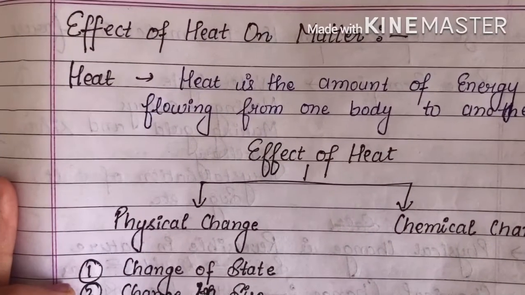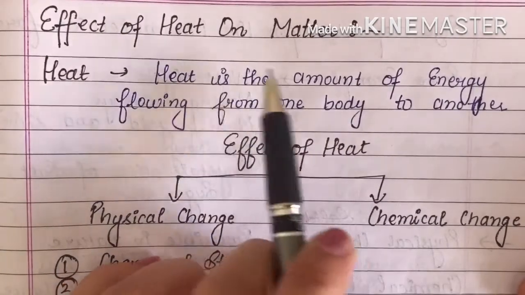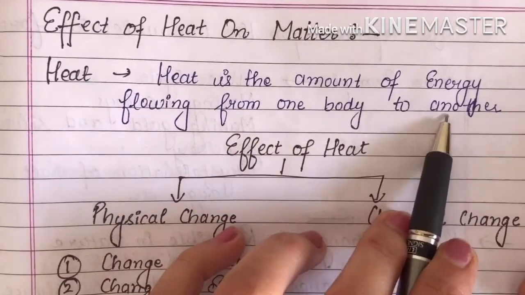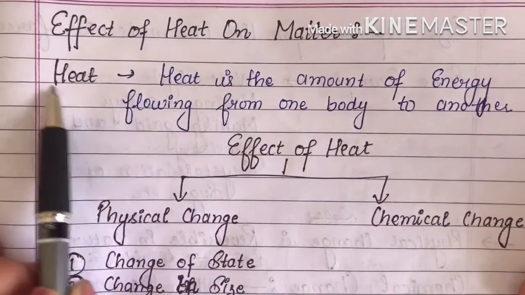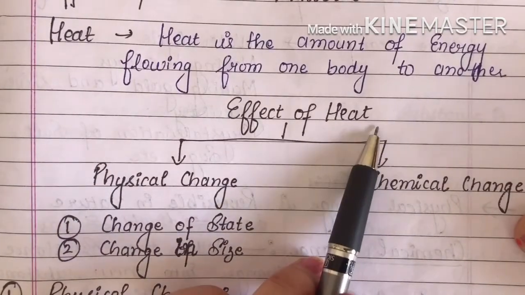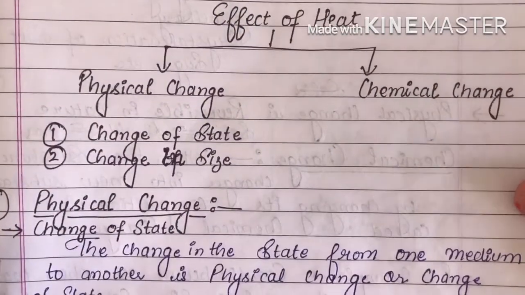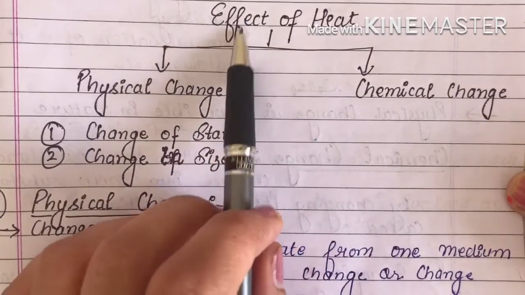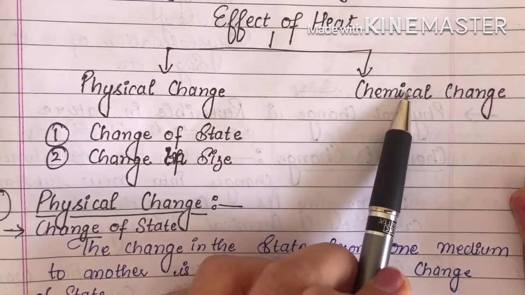So firstly you have to know what is heat. What do you mean by heat? Heat is the amount of energy flowing from one body to another. The energy that is flowing from one body to another is called heat. Then here we have to see the effect of heat. What are the changes that occur due to the heat? First is the physical change and the second one is the chemical change. These are due to the effects of heat.